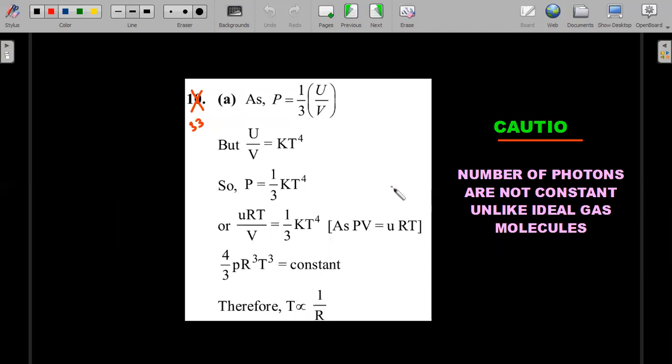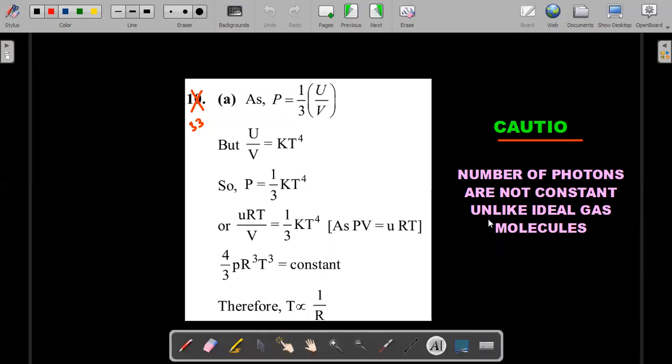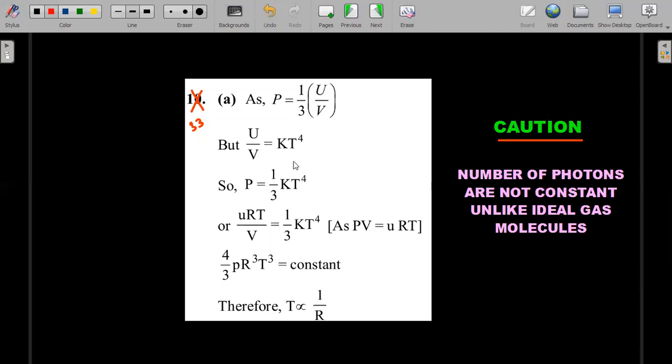So here's the solution and the caution I mentioned, as you could see on the right. The pressure comes out to be 1 by 3 kT to the power 4 from the substitution of the two laws, and therefore you end up having T proportional to 1 by R. I know this looks like a very short and clumsy solution. If you want a better and more explanatory way, I can't do it right now because of the length of this video.